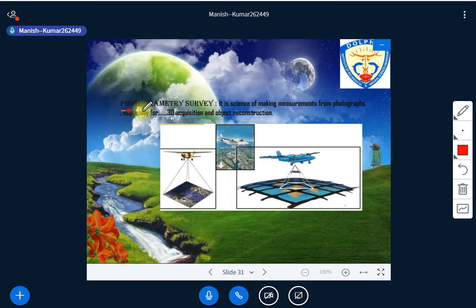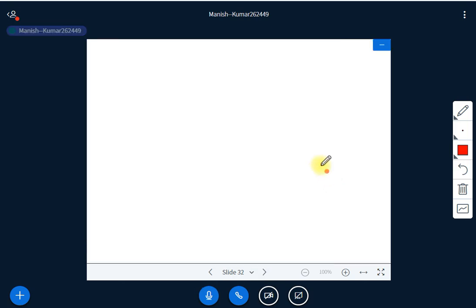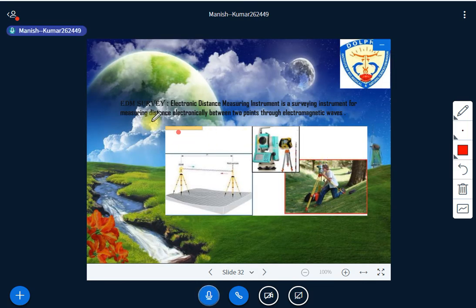Then we have photogrammetry survey. I already explained everything related to this, isn't it? We have an aerial photograph, and through this aerial photograph we can do the surveying activity. And then you have the EDM survey, the electronic distance measuring instrument, which uses electromagnetic waves to measure the distance between two points.